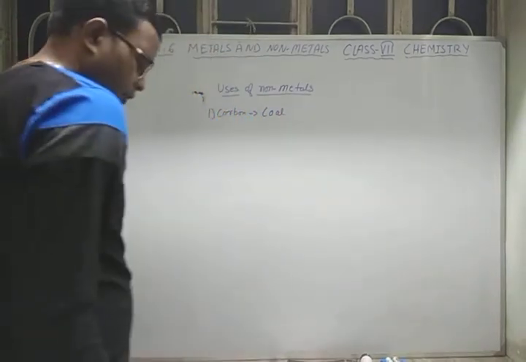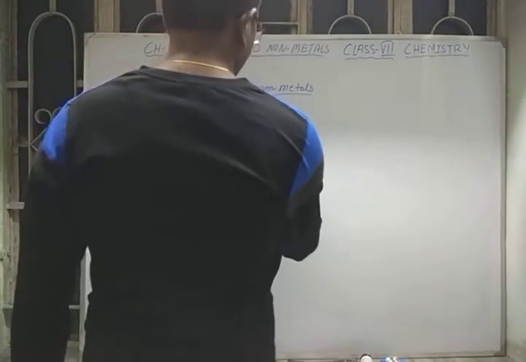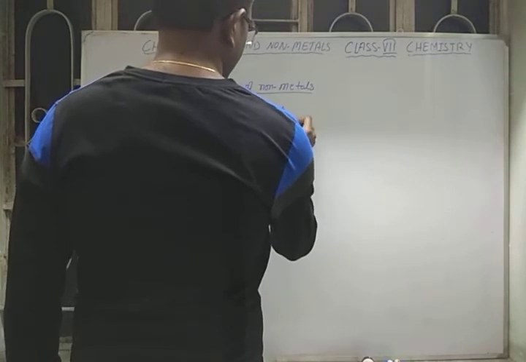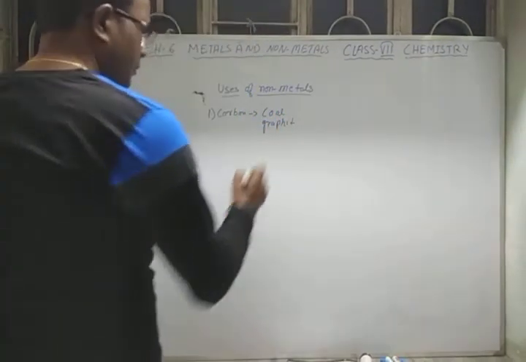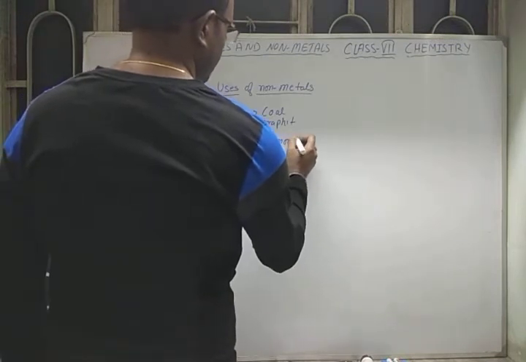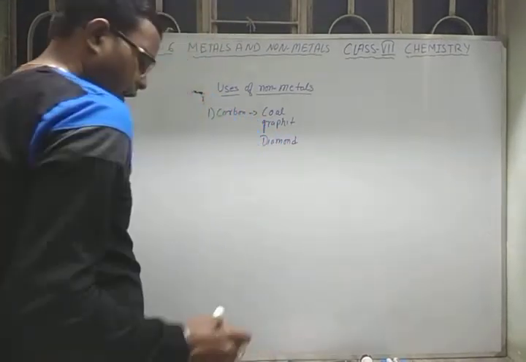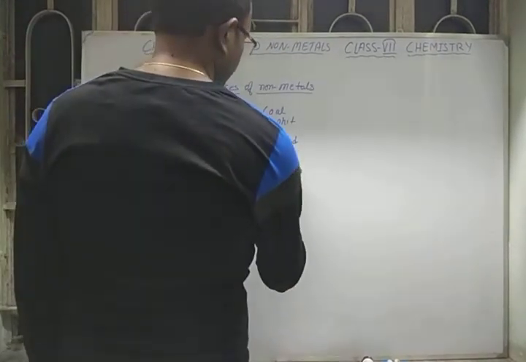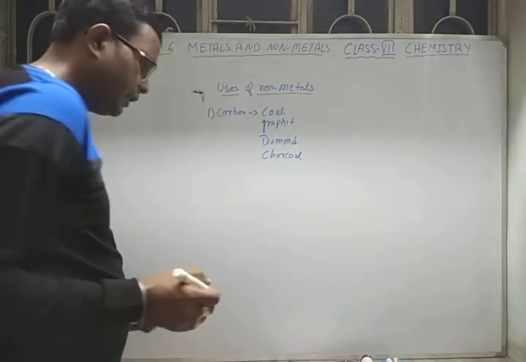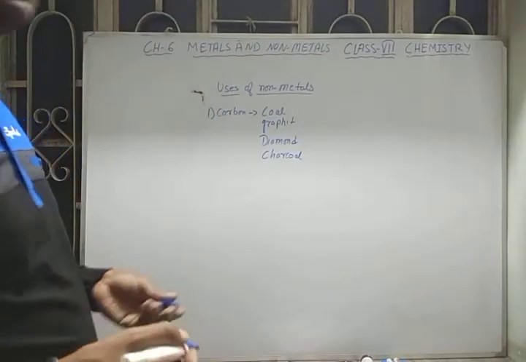We use carbon in the form of graphite. Then we use carbon in the form of diamond. And carbon in the form of charcoal.